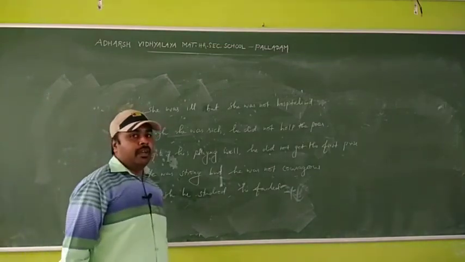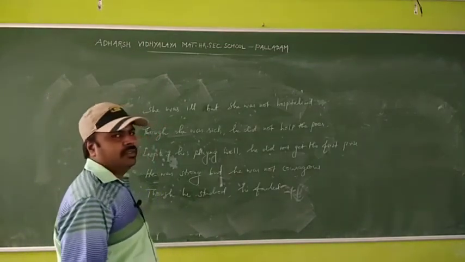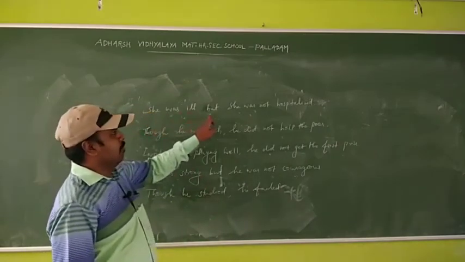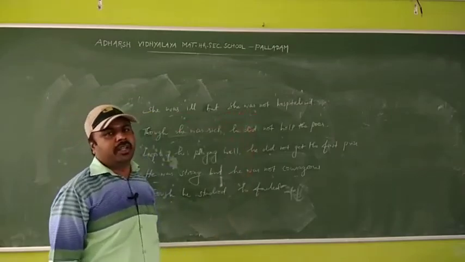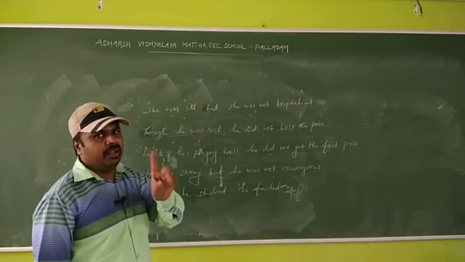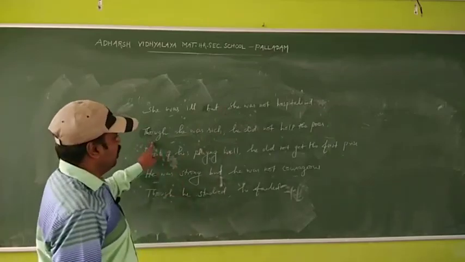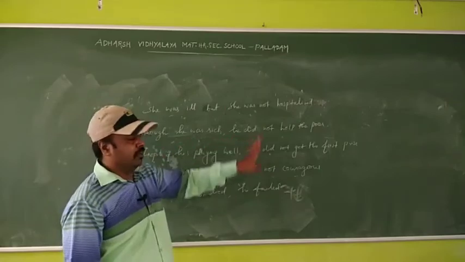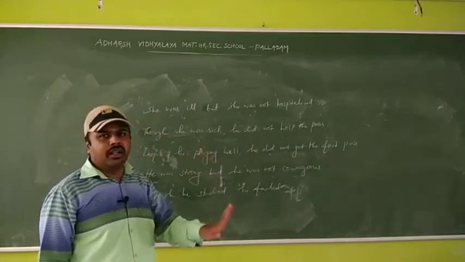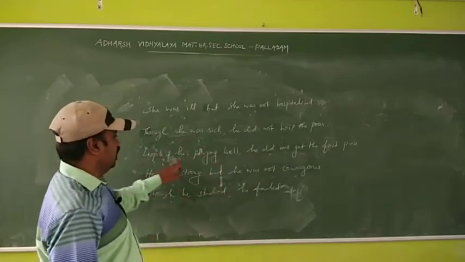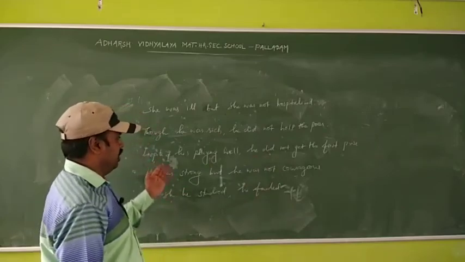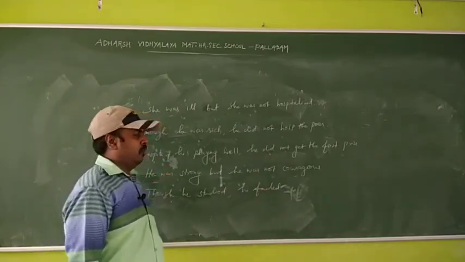Students, I will give you some sentences. Try at home. He was ill, but she was not hospitalized. This is a compound sentence. So you have to change it into simple and complex. Next one, though he was rich, he did not help the poor. This is a complex sentence. You have to change it into simple and compound. In spite of his playing well, he did not get the first prize. This is a simple sentence to change into compound and complex.